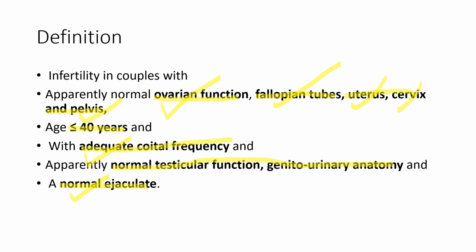So till now we have discussed the definition of unexplained infertility in ASRM 2020 as well as in ESHRE 2023. We also discussed the diagnosis, which tests are recommended and which are not recommended according to ESHRE 2023.